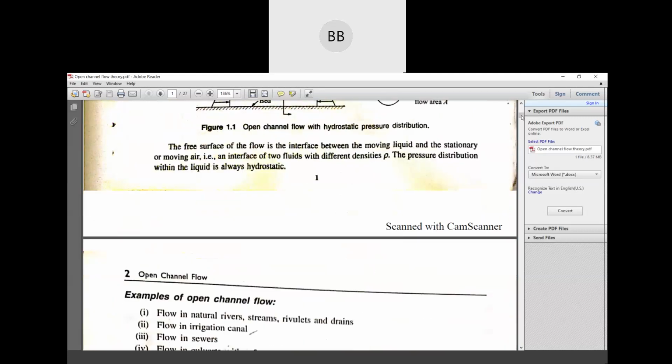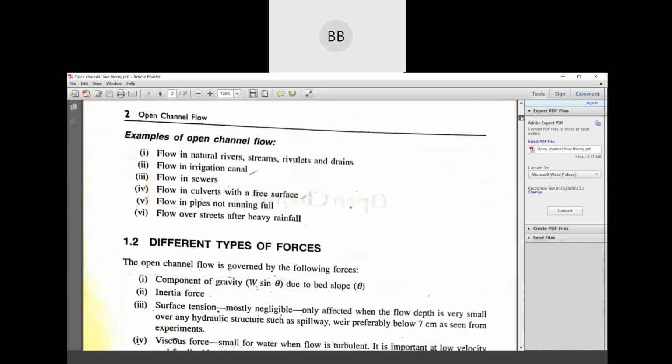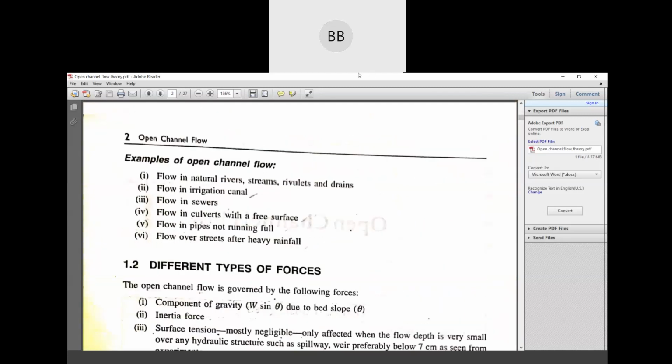So the next topic you can write: types of open channel flow. Your natural river is also a type of open channel flow. Then you have irrigation canals, drains, sewer systems, culverts.